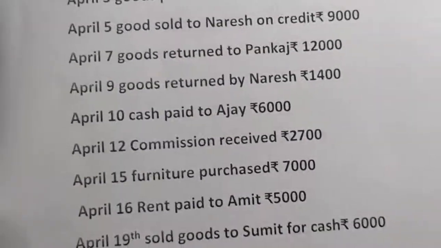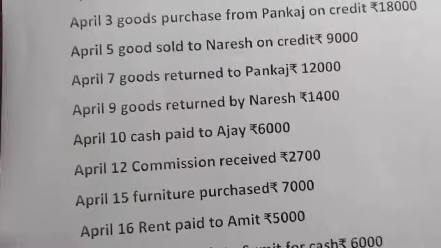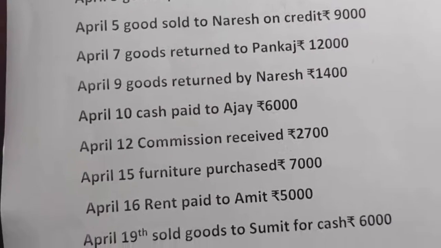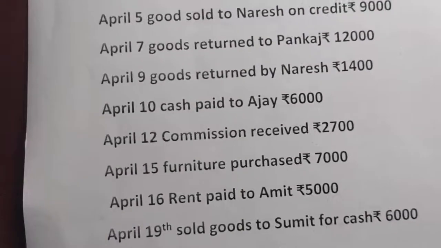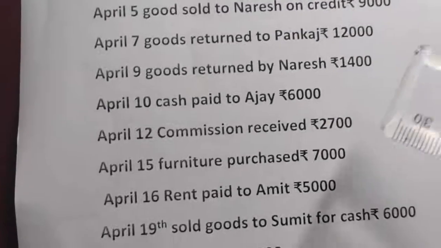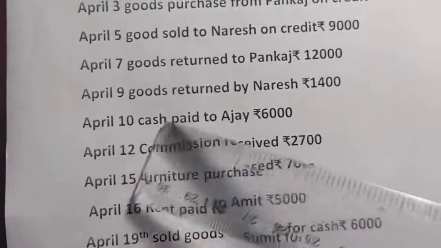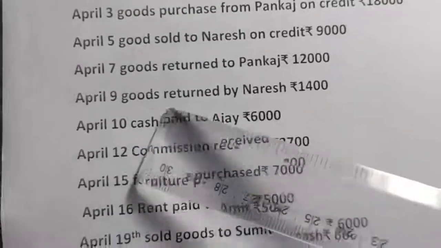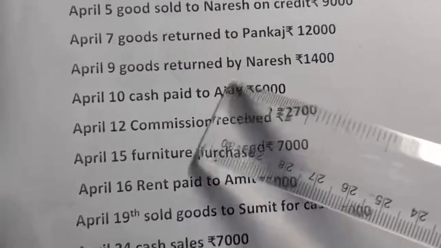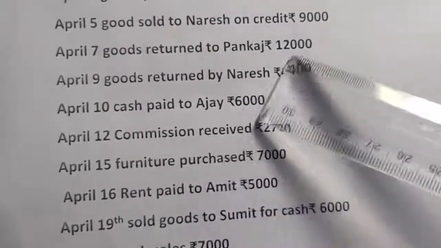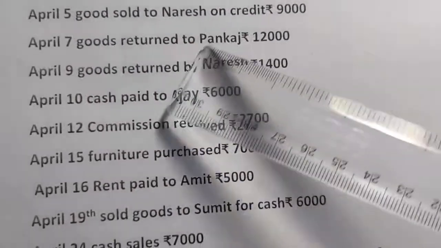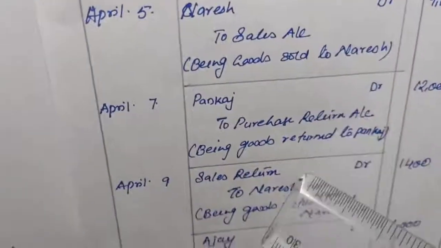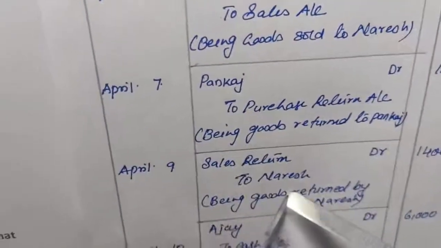If the purchase goods are returned, we will write that under the purchase return, and if the goods sold are returned, we will do the entry in sales return account. So here goods returned by Naresh, so sales return will be debited and Naresh will be credited. Our entry will be here sales return debit to Naresh.